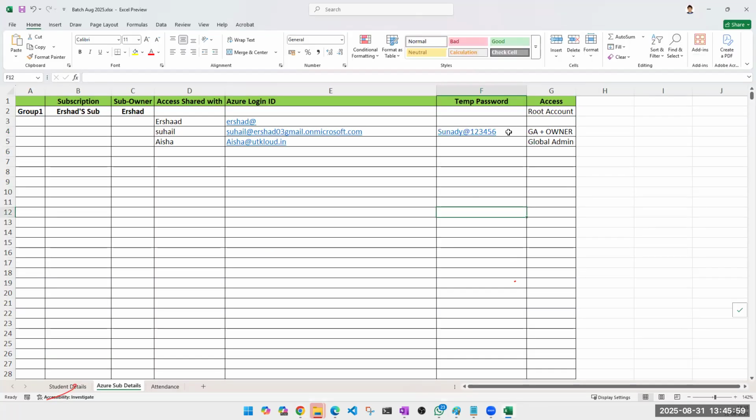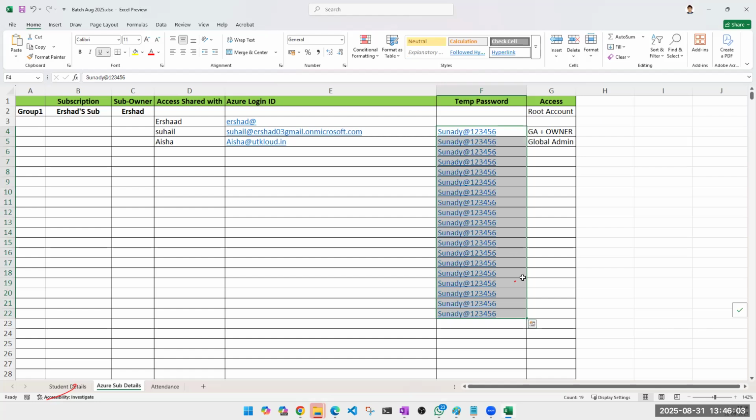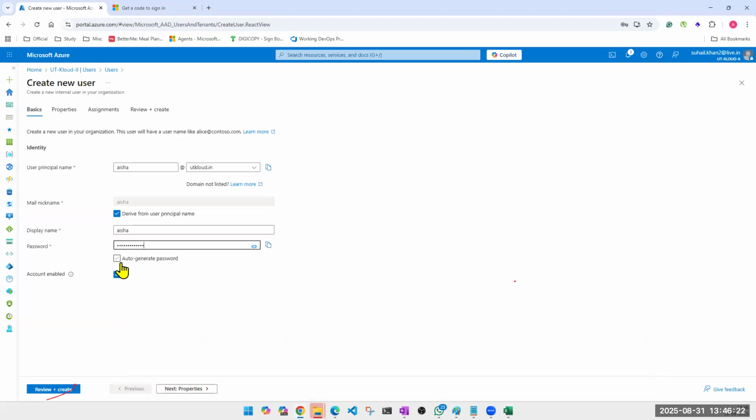By default I know that, okay, team, this will be your password. So even if I forget to write it here, it's okay. Everyone knows this will be your password. And there's no harm in this. Why? Because this is just a temporary password. The moment Aisha logs in with this one, the very first screen will ask her to change the password. Right? So even if everyone knows, it's okay. Or you can go with the auto generator also, up to you.